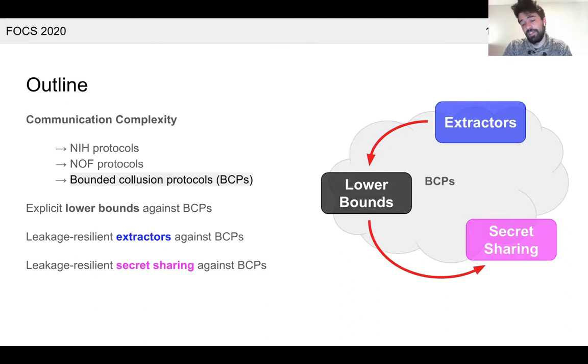And then in order to construct our secret sharing schemes, we will end up using our lower bounds together with some new ideas. And we'll finish off the presentation by talking about some open problems.